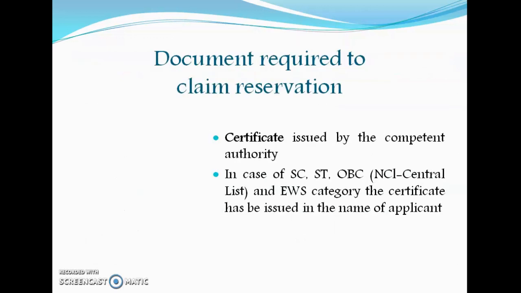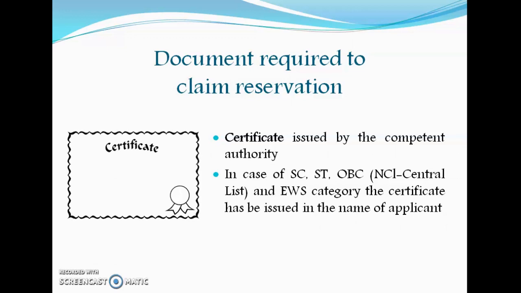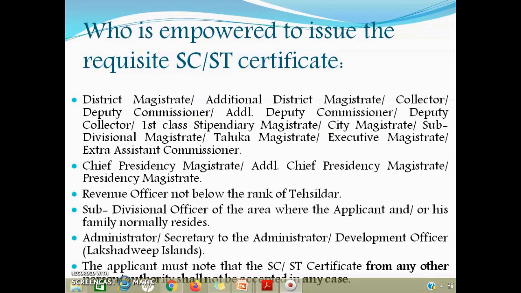Now, what are the documents required by them to claim reservation? There is only one document required, and that is a certificate issued by the competent authority. In case of SC, ST, OBC and EWS category, the certificate has to be issued in the name of the applicant. There are a number of people who are authorized to issue these certificates. You can pause this video and read the details later.